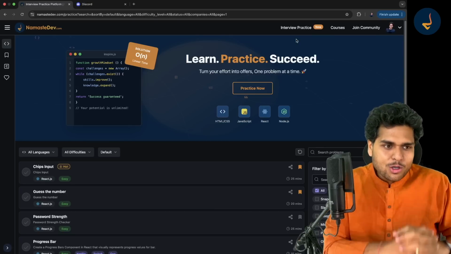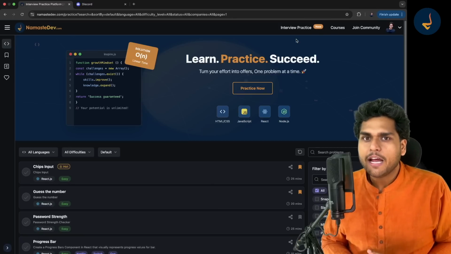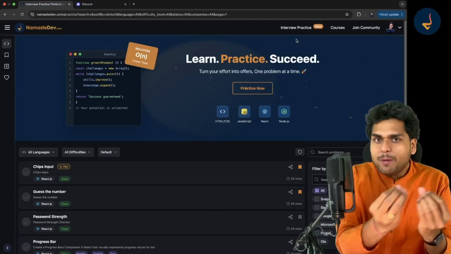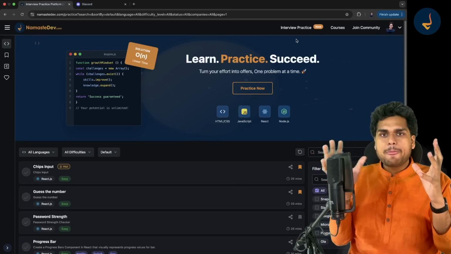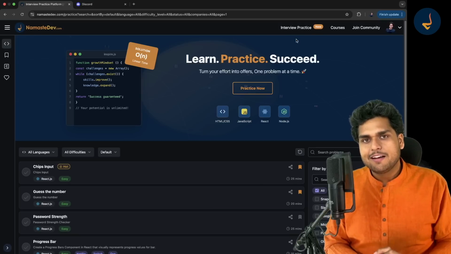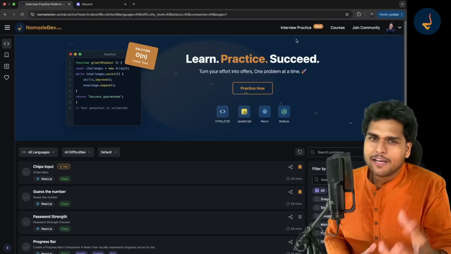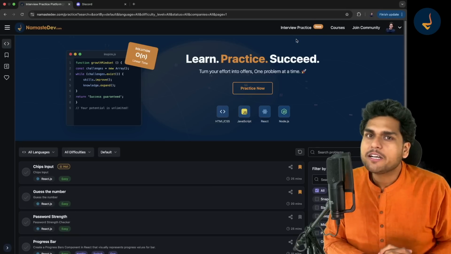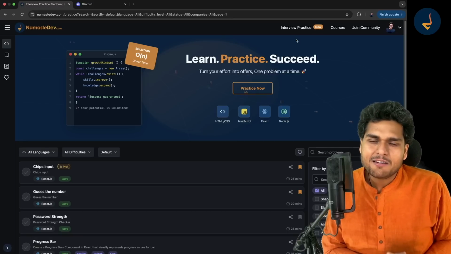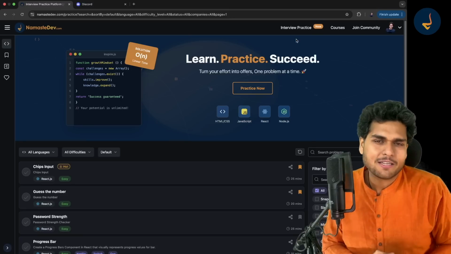I also want to tell you that we are on a mission to help all the developer community. And we want to build a super amazing developer tech platform for all the developers from India. We want to build it from India and to the world. This is our mission. I want to make this platform become a very big global brand in coming years, and we are 100% committed to building it. Our mission is to reach all the developers across the world and build this the best. We'll put in all the efforts required to make this platform the best.